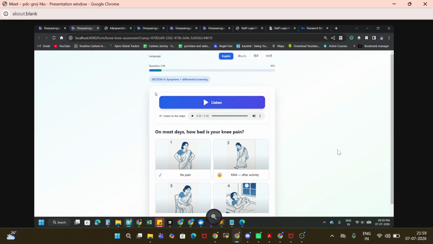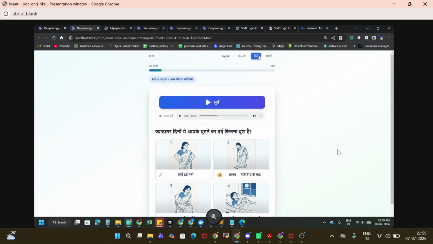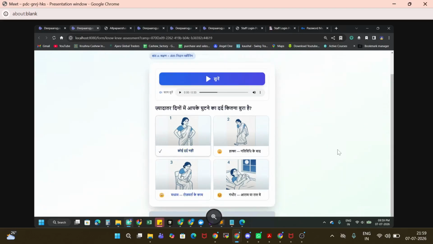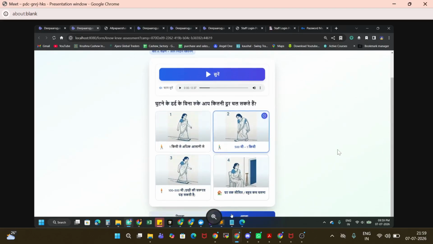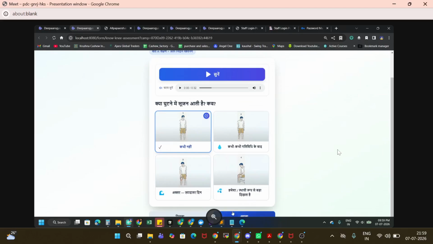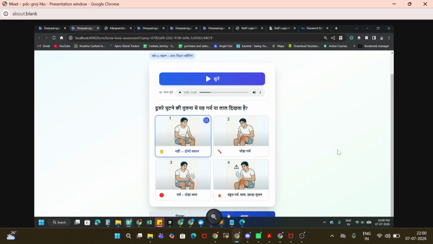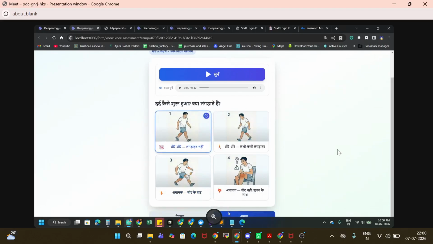Now this is an orthopedic one. We can design it for cancer-related things, diabetes, a number of different specialties. Here we have added an option: if some patient doesn't understand, they can just listen in their own language, explaining what exactly it is. You can select all the information, and it will give you a score for what stage your current knee condition is at. That feature we have also added, and this can be directly visible in our EMR.